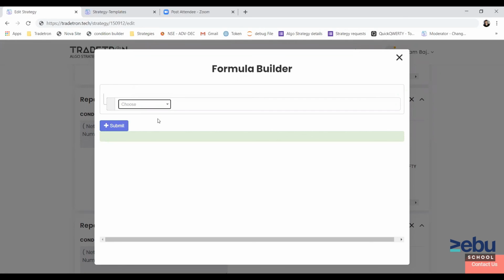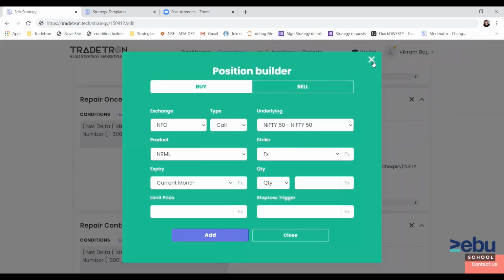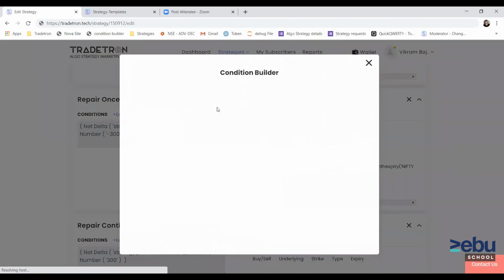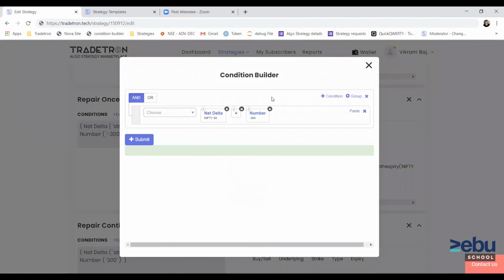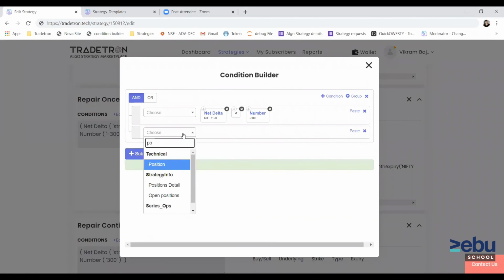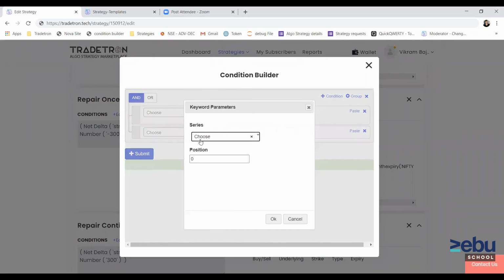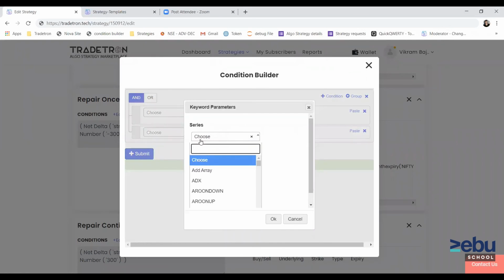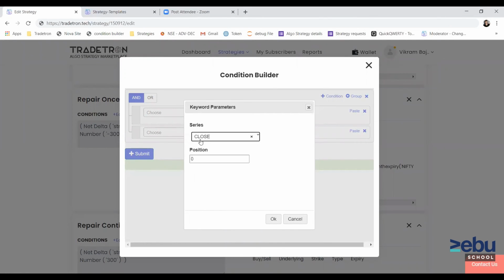I'll just show it to you on condition builder itself. So when you use this position keyword, first you have to select open, high, low, close, SMA, or whatever technical indicator you want to use.